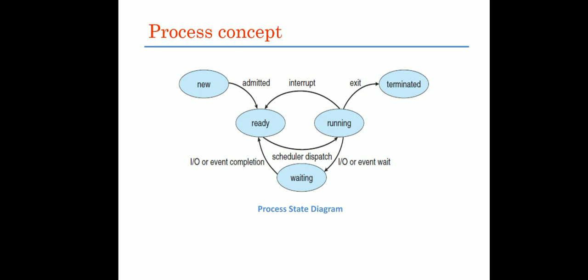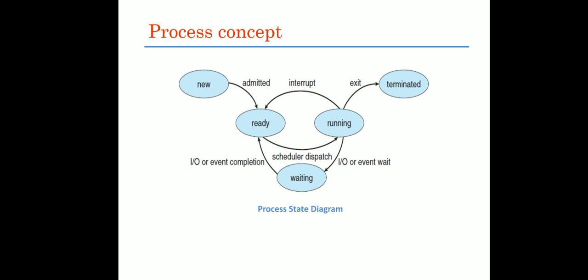If you understand this diagram, some question papers have asked about the sequences of states. You need to remember the sequence of this process state diagram. First it has to come from new state to ready state. From ready state it directly goes to running state. It won't go directly to terminated state or waiting state. From ready state it goes to running state, but from running state it has three options.